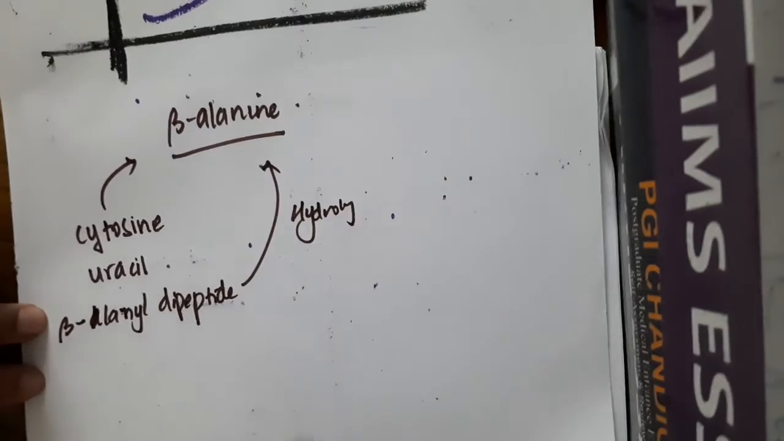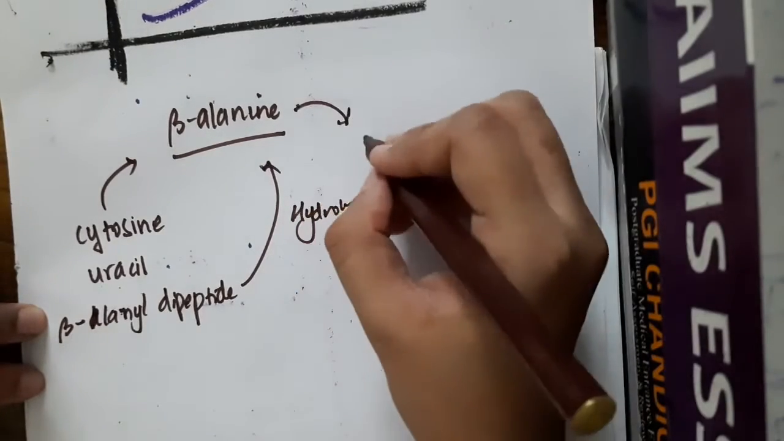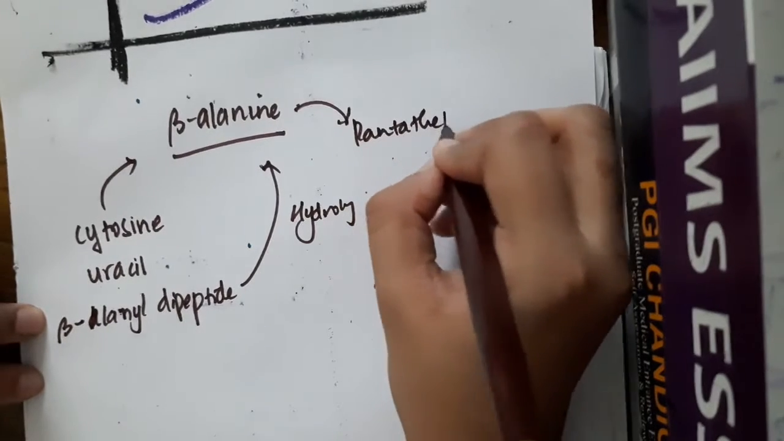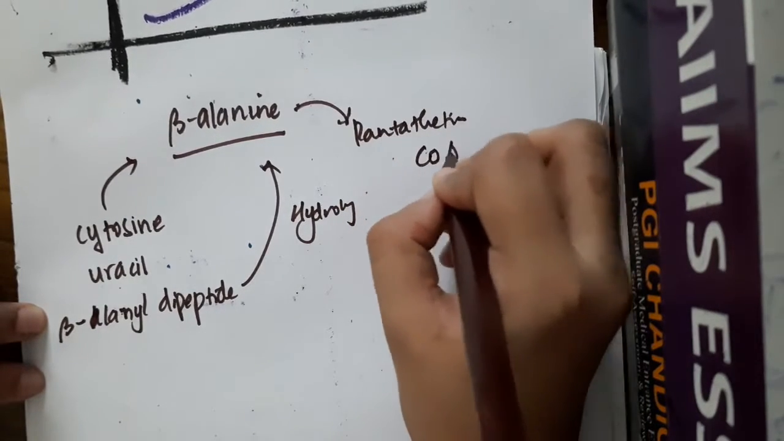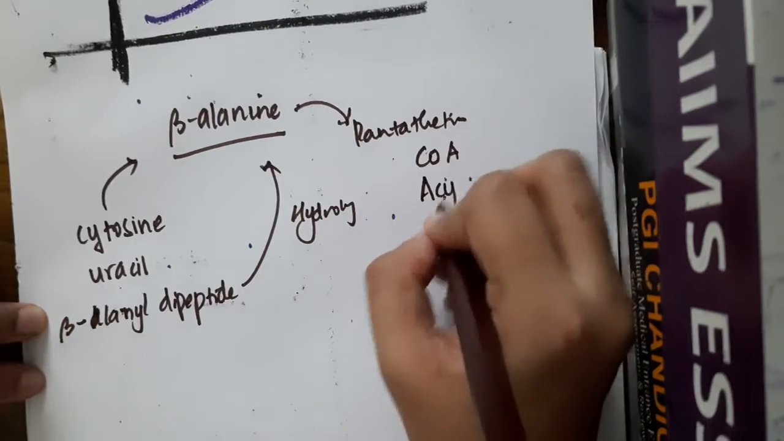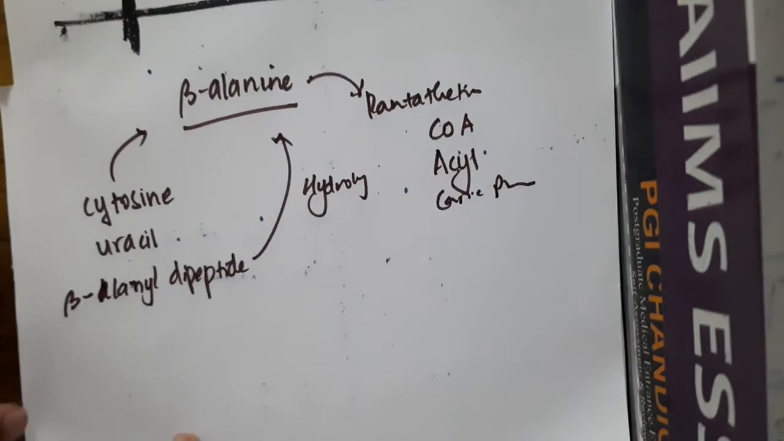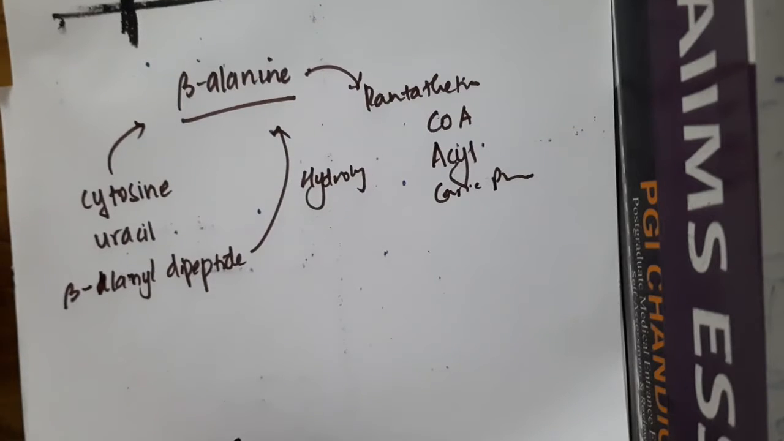So, where is this beta-alanine found? This beta-alanine is found in pantothenic acid, which is a vitamin, and coenzyme A, and it is also present in acyl carrier protein.